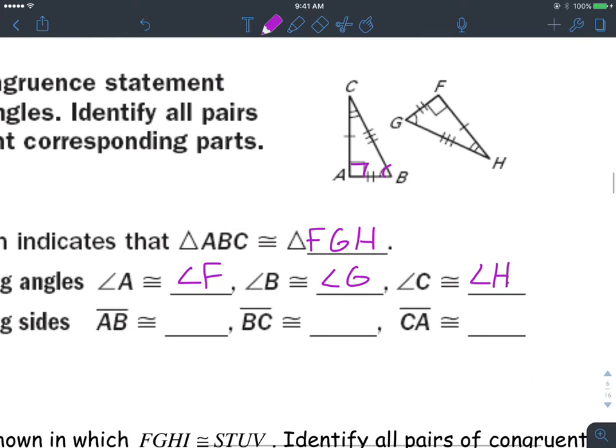All right, as far as the sides, let's look here. We got side AB. Notice it's marked with 2 ticks. The other one with 2 ticks is GF. Now as far as the order, you can write FG or GF. Most teachers aren't too picky on that. What do we got here? BC. That would be 3 ticks there: 1, 2, 3. So we're looking for the other one with 3 ticks, GH. Put your little segment bar above that. And then we got CA, which is the one little tick there, so that's FH over here.